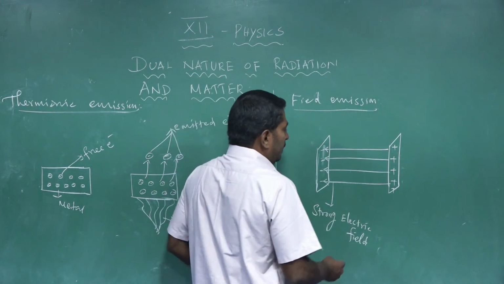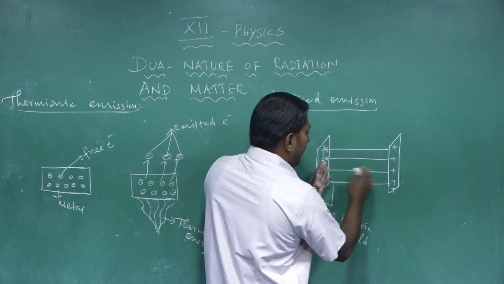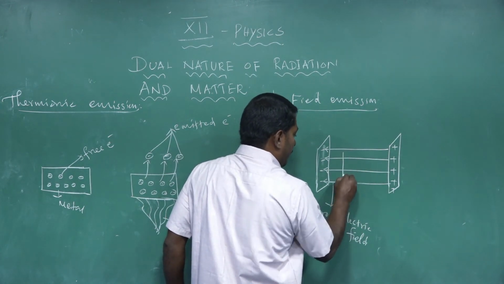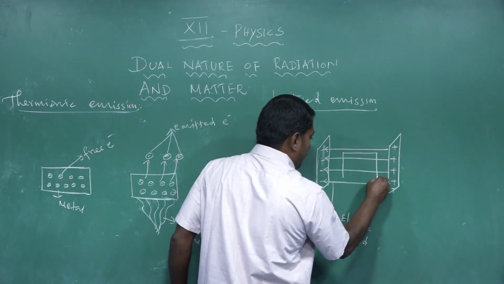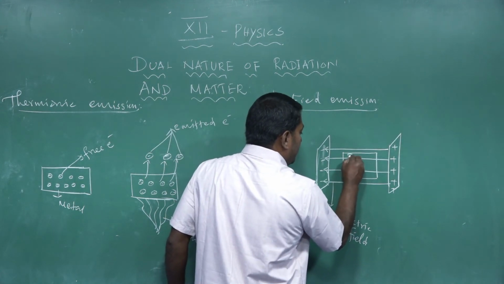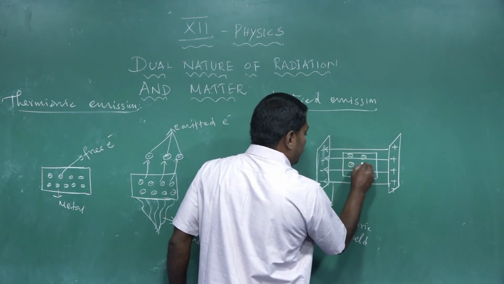So take one metal, and that metal is placed in the space between the two parallel metal plates. This is the metal. The metal contains a large number of free electrons.